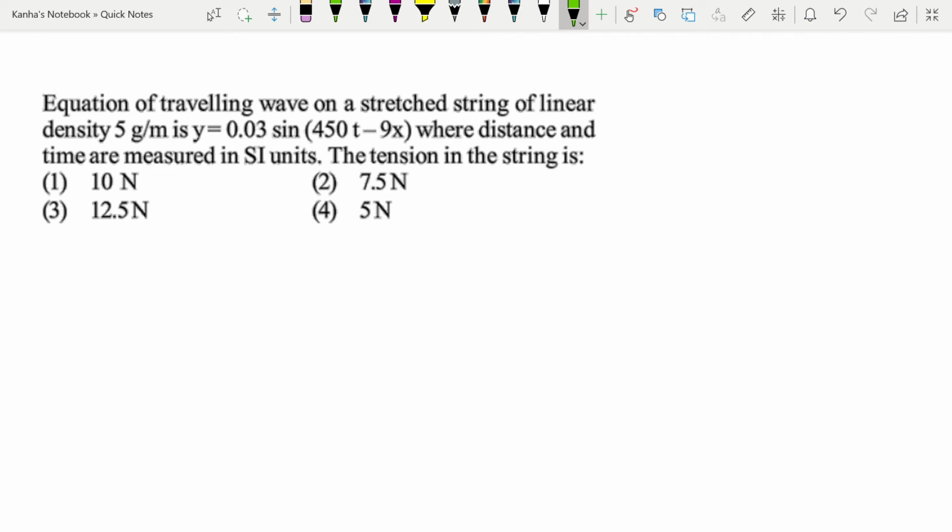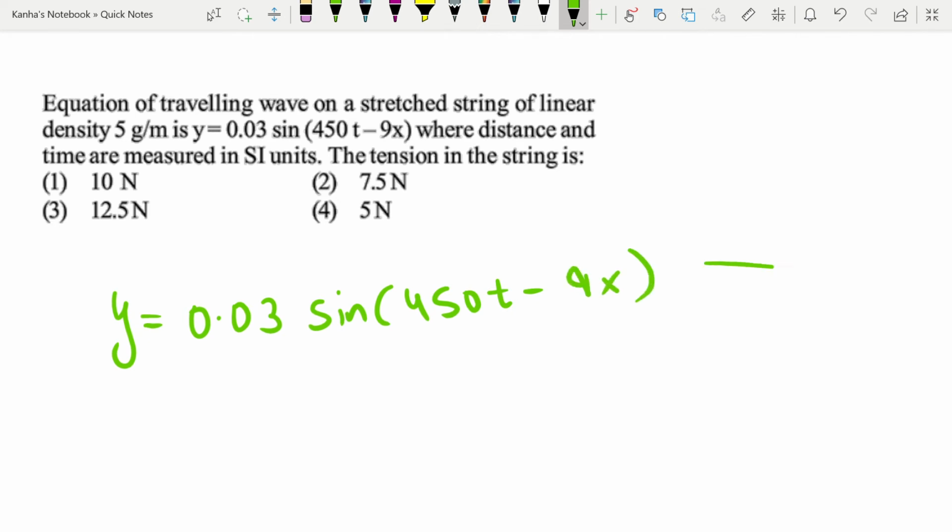The equation of a traveling wave on a stretched string of linear density 5 gram per meter is y is equal to 0.03 sine of (450 t minus 9x), where distance and time are measured in SI units. The tension in the string is given by what? So in here you will be comparing it with the standard equation first. Let me just write whatever is given: y is equal to 0.03 into sine of (450 t minus 9x). First of all, you know that it is going in the positive x direction because of this form.